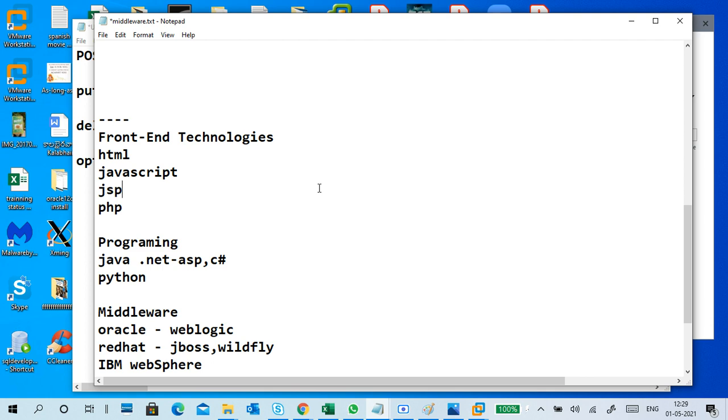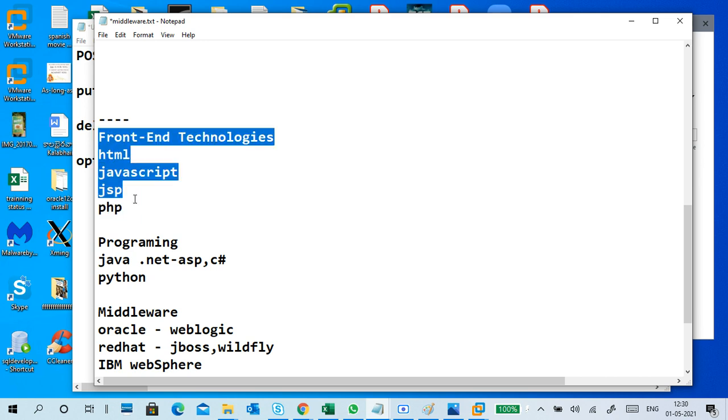For dynamic websites, we compulsorily need an application. A web application is an application which supports and interacts with your website. So that is a web application, right? It contains front-end technologies like HTML, JavaScript, JSP.